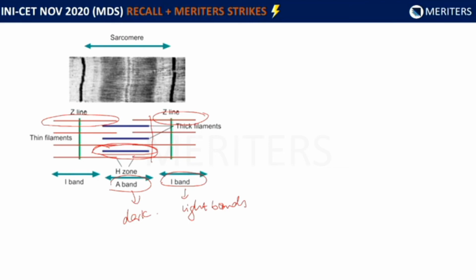In between the A band, there is an area in which the actin and the myosin are not overlapped. That is this area. This is known as the H zone or the light zone, which we can appreciate even in this image. So the configuration of the actin and the myosin and their overlapping is what creates these dark and light zones, which gives the muscle its characteristic striated appearance.